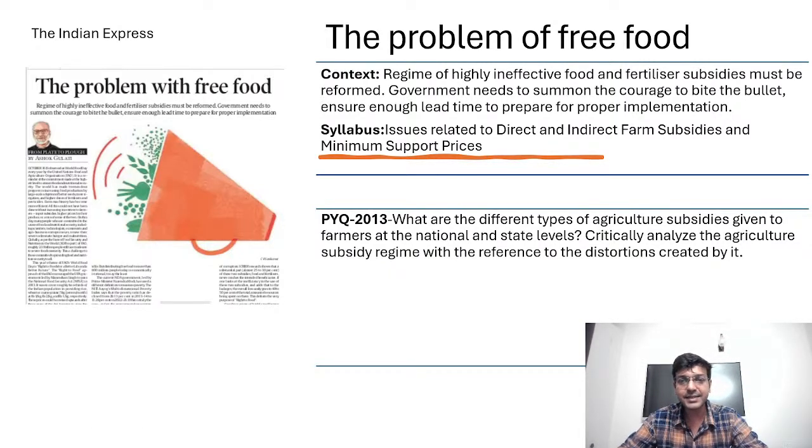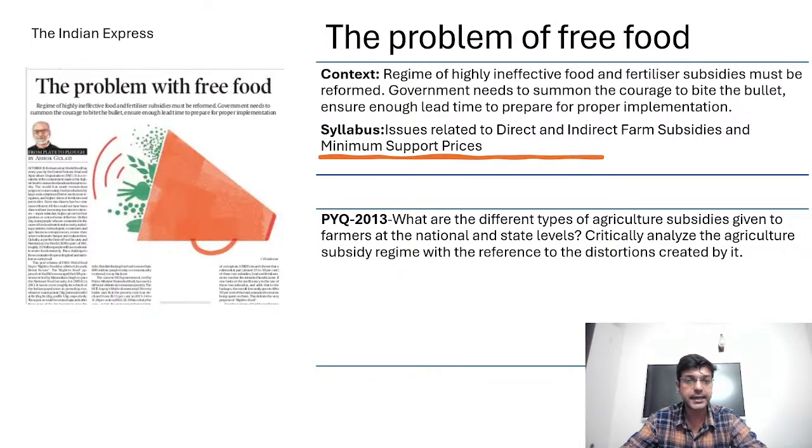UPSC in the past has asked numerous questions based on subsidies. We have taken one example from 2013 only, where they ask regarding the different types of agricultural subsidies given to farmers at the national and state level. Critically analyze the agriculture subsidy regime with reference to the distortion created by it.